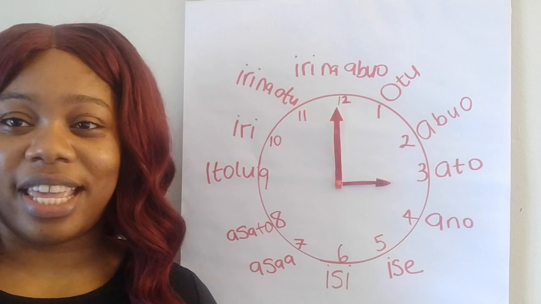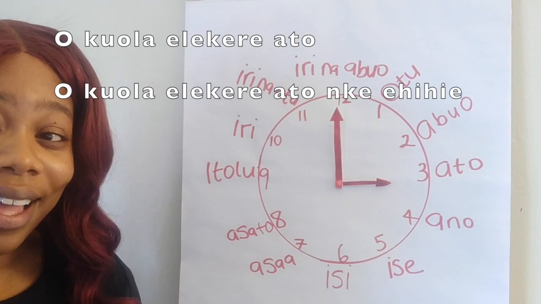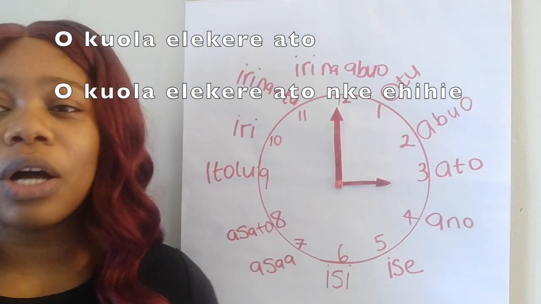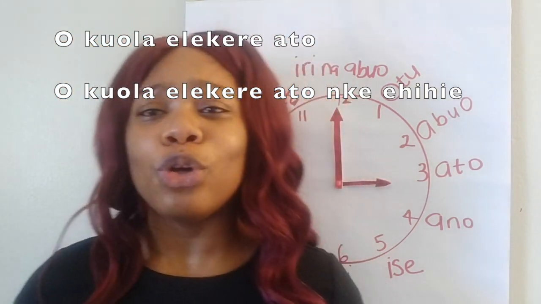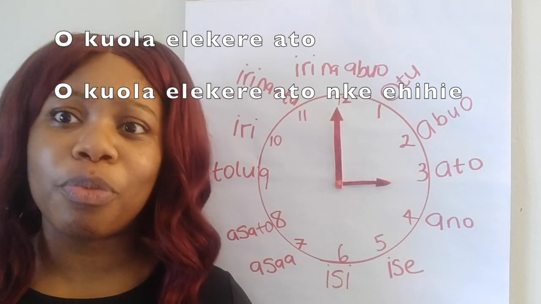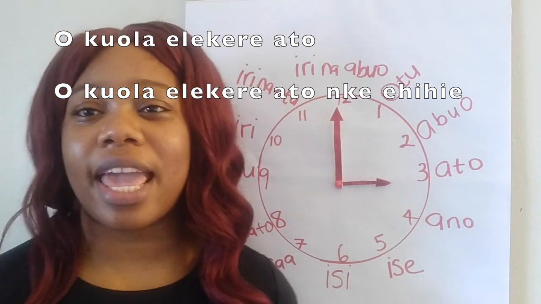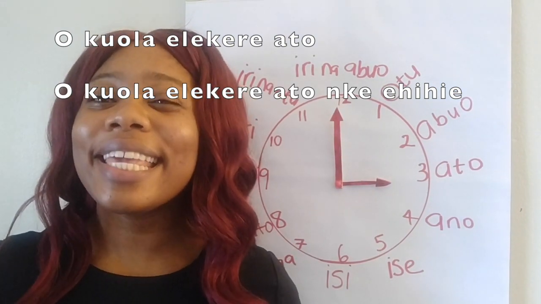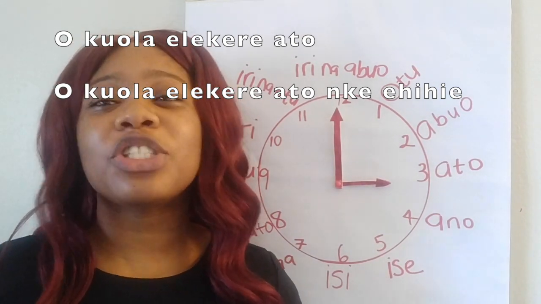What would you say in Igbo? You would say Kuola o'clock. Now, some people say, instead of just saying Kuola o'clock, you want to be specific. Because is it 3 o'clock in the morning? Is it 3 o'clock at night? So some people tend to say Kuola o'clock nke ehihie. You don't have to say that, but that's just you being specific.